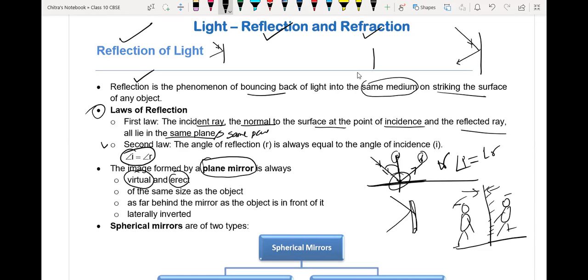The size of the image and the object is the same. Number two, the image is forming behind the mirror. And it is laterally inverted. Laterally inverted means your left hand side will appear like the right hand side, and the right hand side will appear like the left hand side. It is called lateral inversion. Understood, everyone?